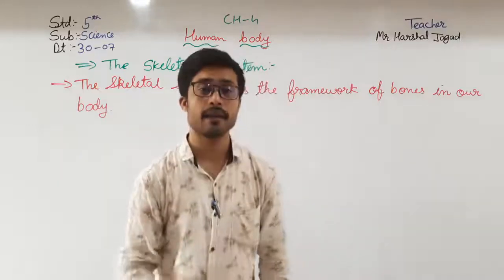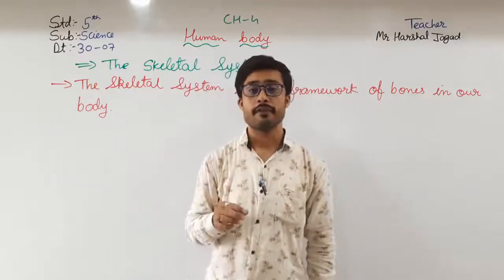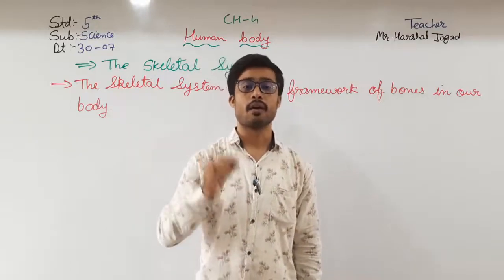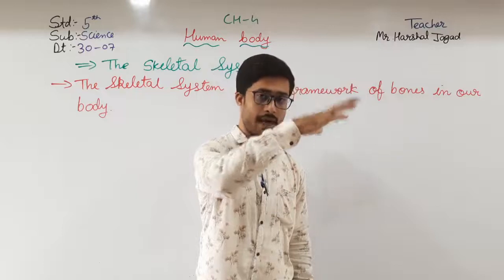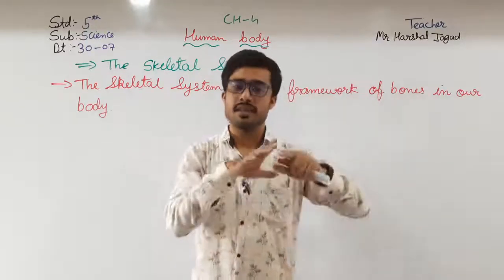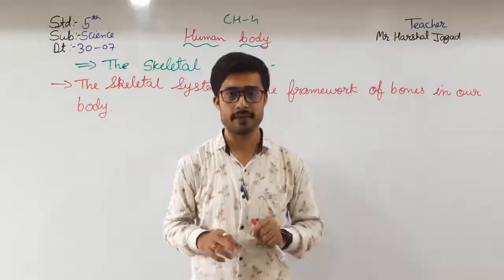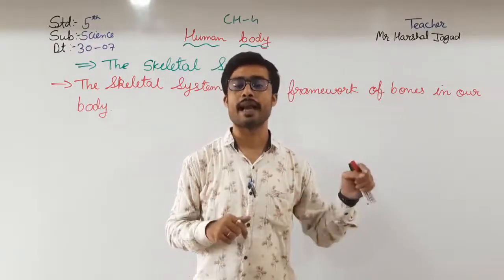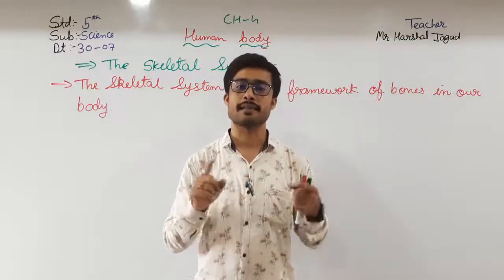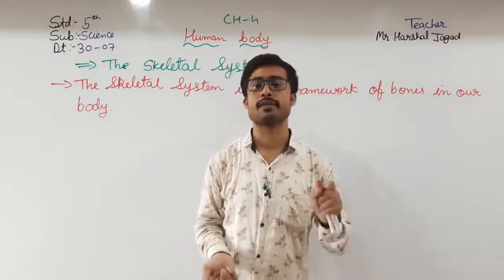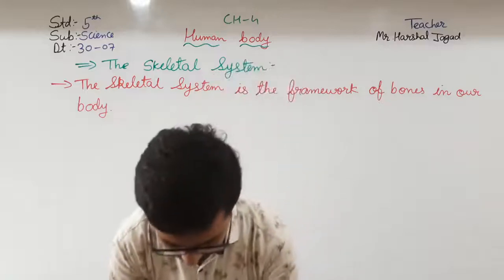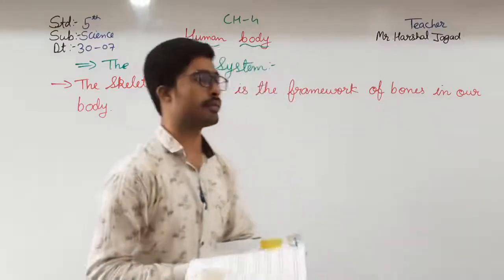Here they just said that if there is no skeletal system, we will be like a limp cloth. As you just put a cloth down, what will happen? The cloth will fall down and take any shape according to the surface. In that way, our body will be like that. If we don't have a skeletal system inside our body, we can't walk, we can't sit or stand. Okay, so here the next point we will write.